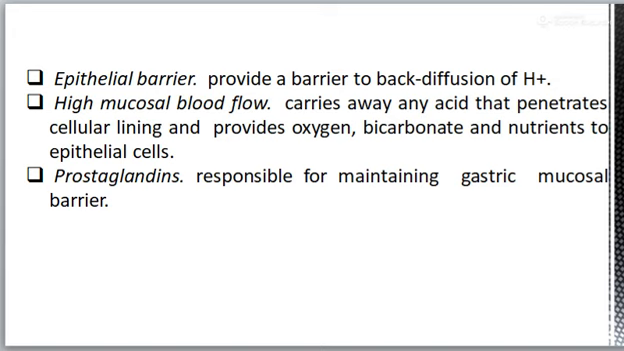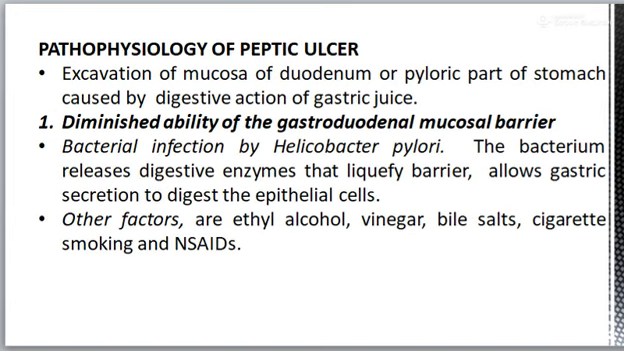Now, high mucosal blood flow. There is very high mucosal blood flow. It rapidly carries away any acid that penetrates the cellular lining, and it also provides oxygen, bicarbonate and nutrients to the epithelial cells. Now fifth is the prostaglandins. It is responsible for maintaining the gastric mucosal barrier.